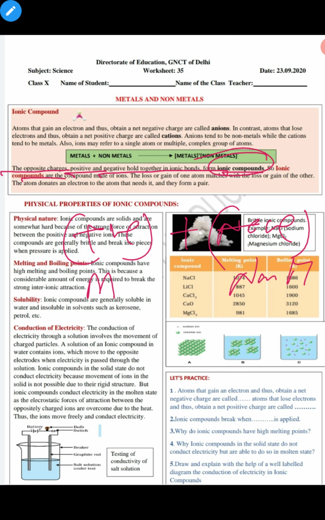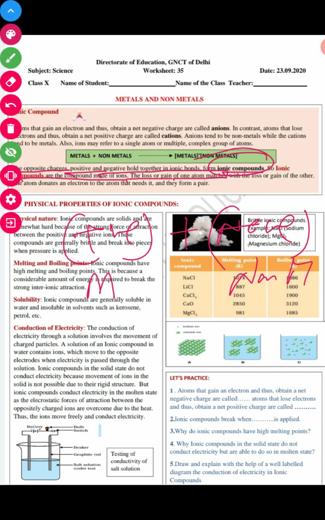Ionic compounds are compounds made up of ions. The loss or gain of one atom matches with the loss or gain of the other atom, and the atom donates one electron to the atom that needs it. The language is a little bit complex, but I'll take an example where you will clearly understand how an ionic compound forms.